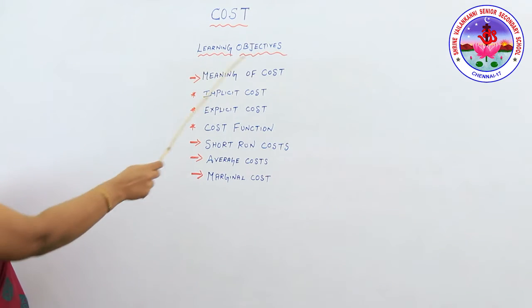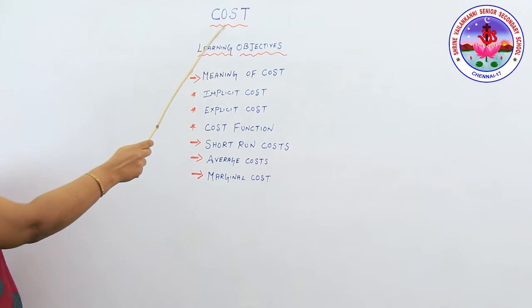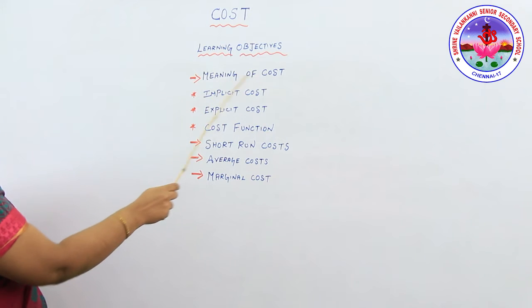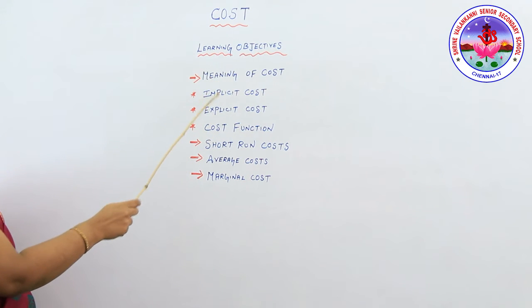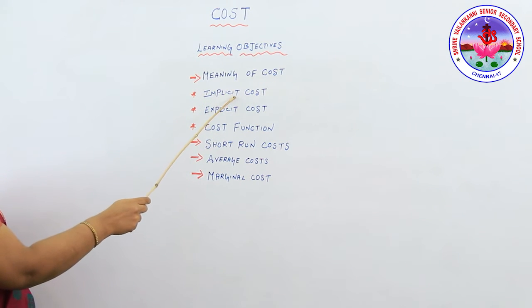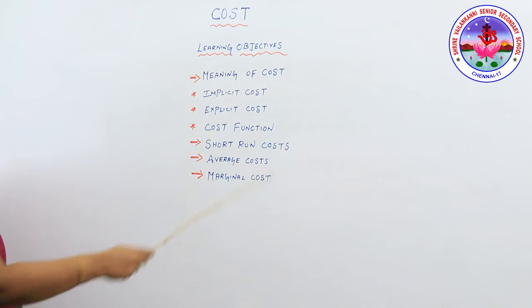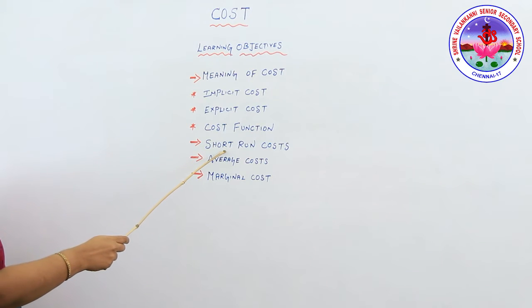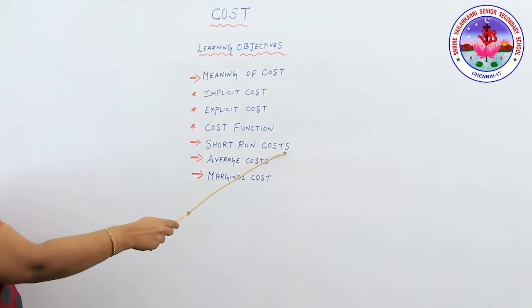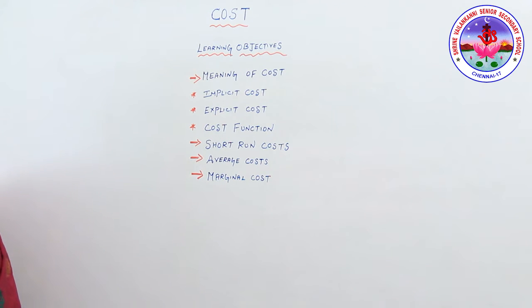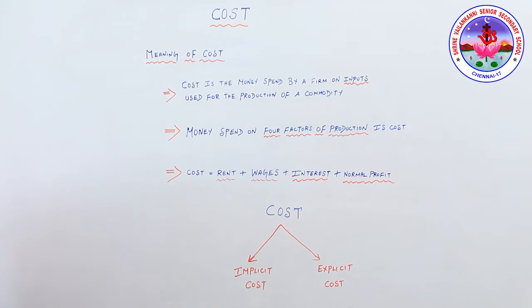Let's see the first learning objectives for the cost chapter. First, we'll be learning about the meaning of cost, and then in that you'll be learning about what is implicit cost and explicit cost, and what is the cost function. And then we will be learning about what is short-run cost and average cost, and at the last, marginal cost.